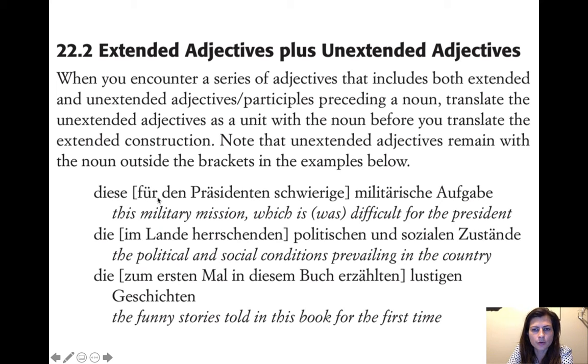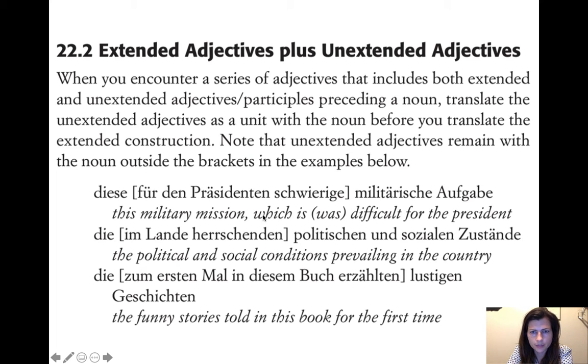So this extended adjective construction is describing Aufgabe. Normally this bracket would go all the way up to the Aufgabe, right? But we've got another normal adjective hanging out here. And so when you translate it, it comes out best if you just treat the regular adjective and the noun as one unit, and then after you've done those, go back into the extended adjective construction.